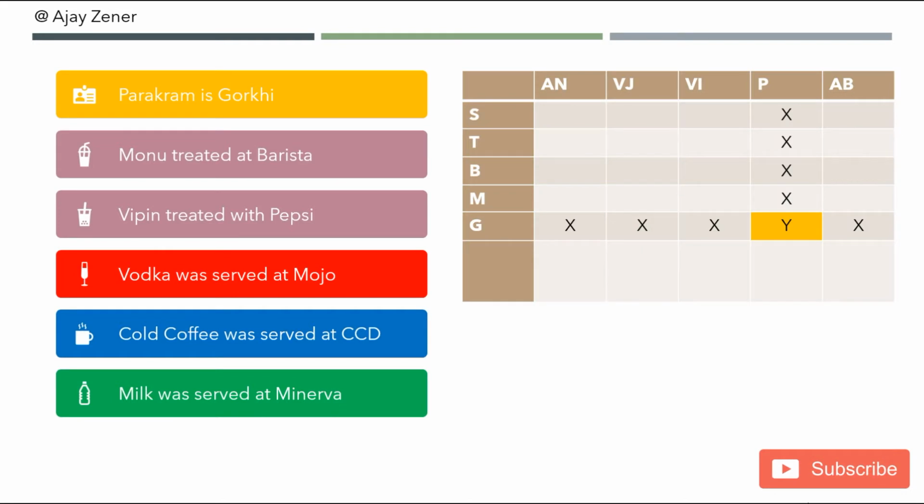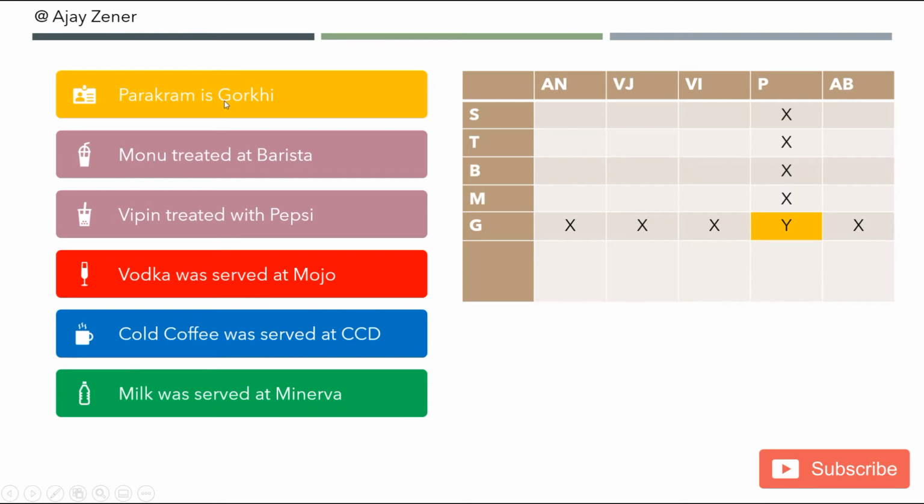Now, since I have made one grid as the cafeteria and the drink, the other grid that I'm going to make is with the other two parameters, which is the name and the nickname. If you look at this grid now, one thing is already given and mapped here, which is Parakram is Gorky. So I'm going to mark Gorky as Parakram here. So this is Anurag, Vijender, Vipin, Parakram, Abhinav. And you have Sonu, Tinkle, Babu, Monu, Gorky. And I'm marking here Gorky is Parakram from this particular statement which is given to you.